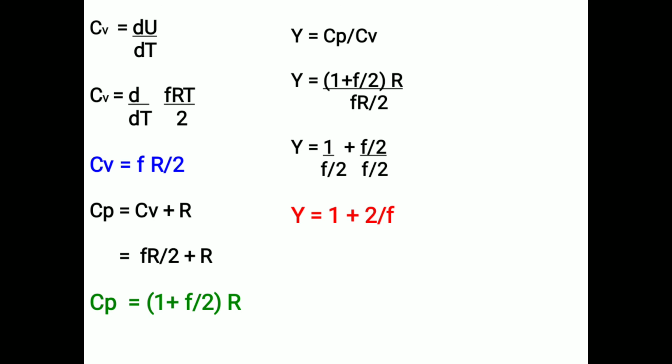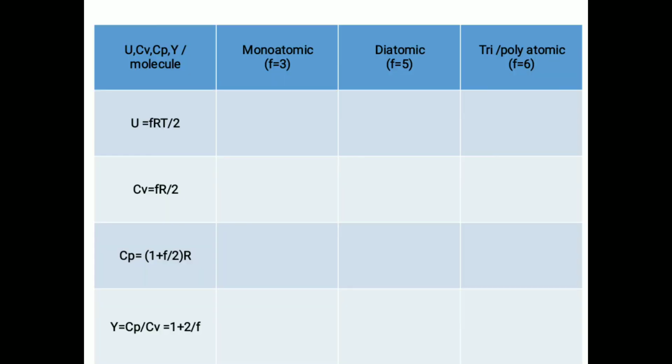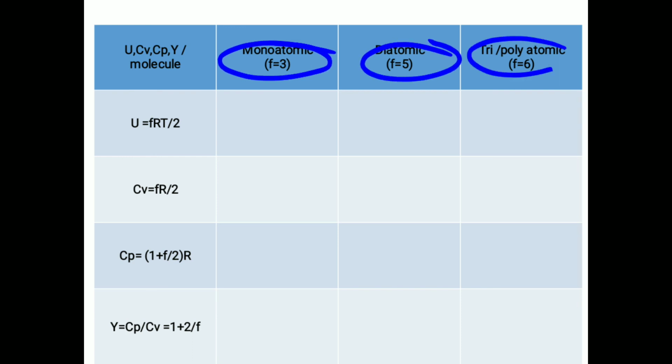Now let us find out U, CV, CP and gamma values for monoatomic molecules, diatomic molecules and polyatomic molecules. As we know, for monoatomic molecule, F = 3, diatomic molecules F = 5 and triatomic molecule F = 6.